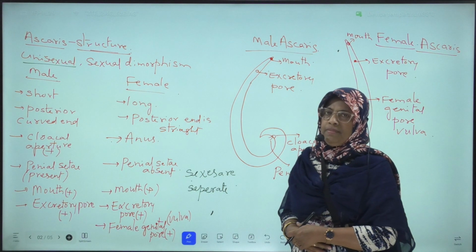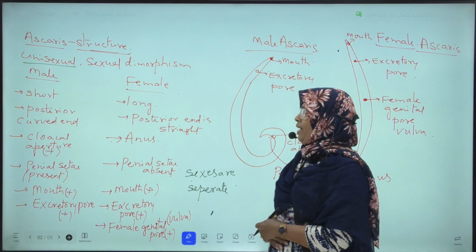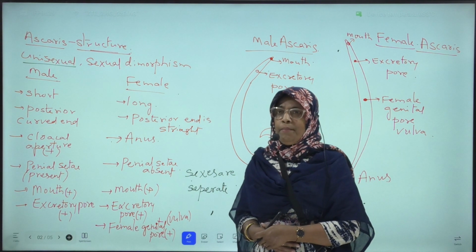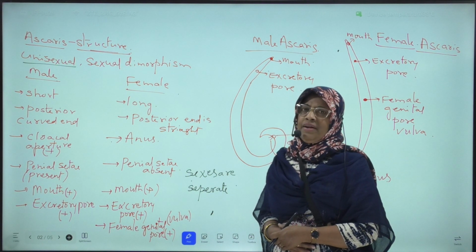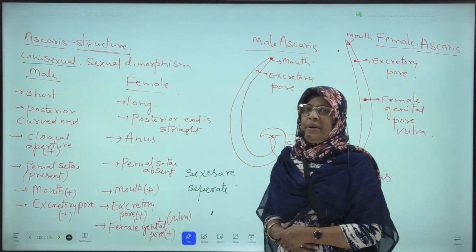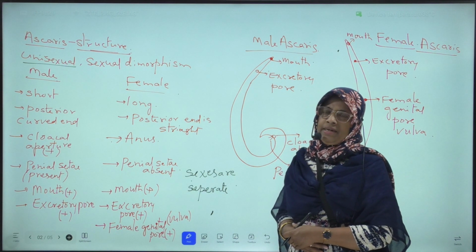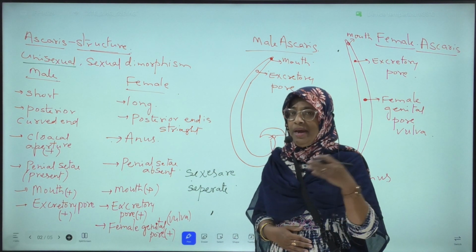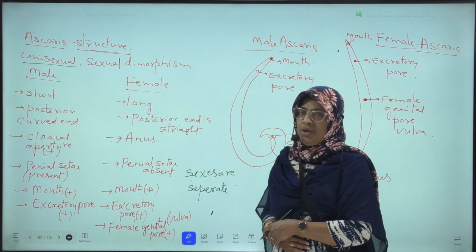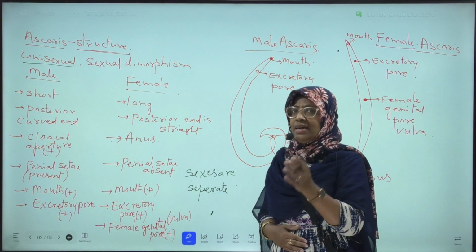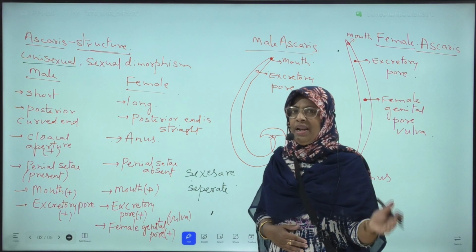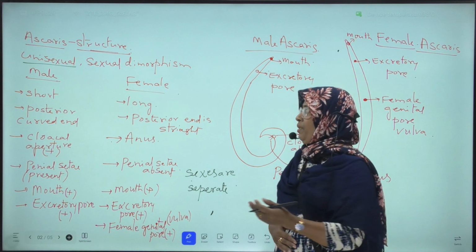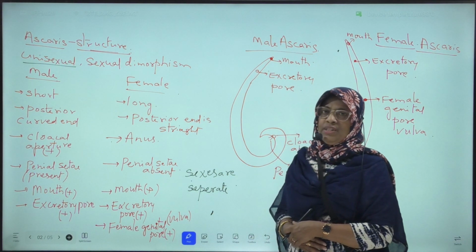What is sexual dimorphism? Sexual dimorphism means male Ascaris is identified from female Ascaris by observing certain morphological characters. By observing certain external characters, we are able to identify male Ascaris from female Ascaris. This is called sexual dimorphism.